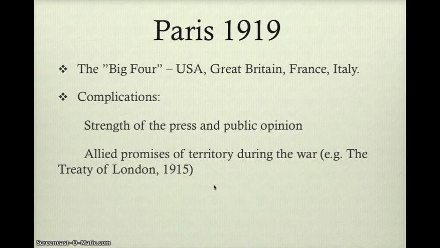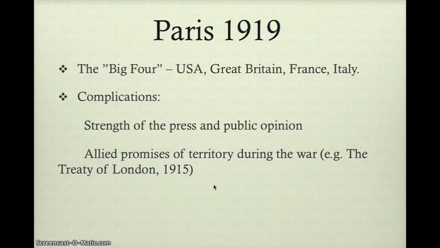The US wasn't that influenced by it, but Great Britain and France, led by George Clemenceau and Lloyd George, were heavily influenced by the public's desire for revenge on Germany and the demand to make Germany pay. So this definitely influenced the goals of these politicians.